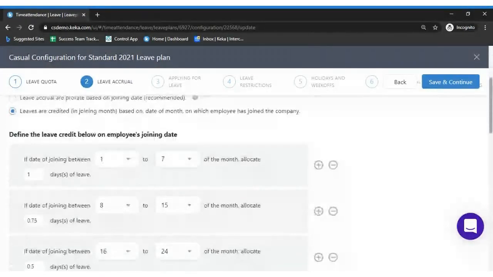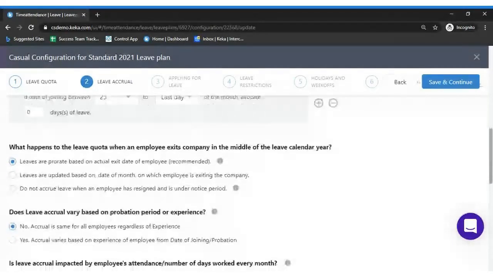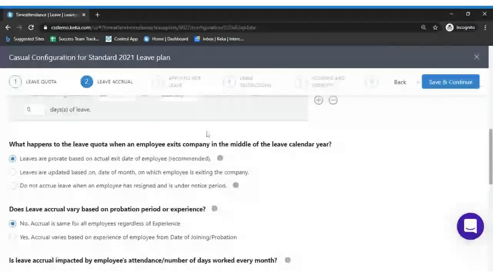Right? Cool. So moving on to the next point, which is what happens to the leave quota when an employee exits the company in the middle of the leave calendar year. This is a very interesting point which we got in recent times, maybe in the last month. This was requested by many of our clients as well. So what happens to the leave quota when an employee exits the company in the middle of the leave calendar year?